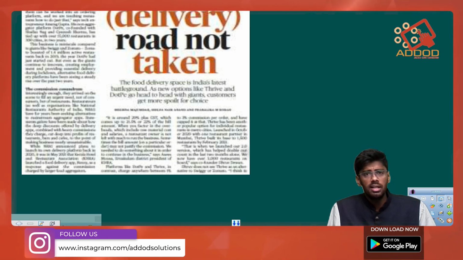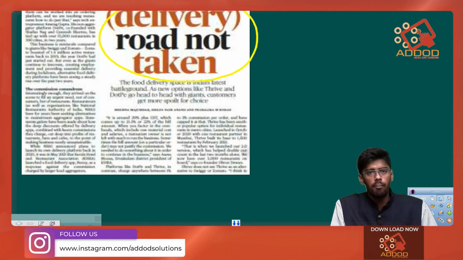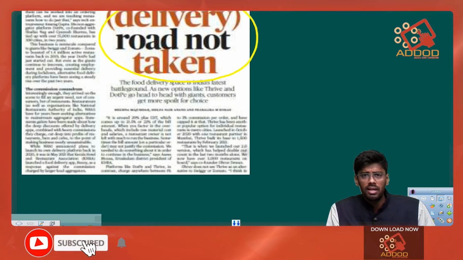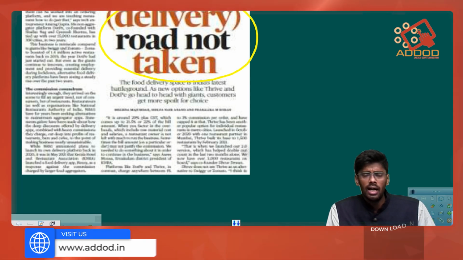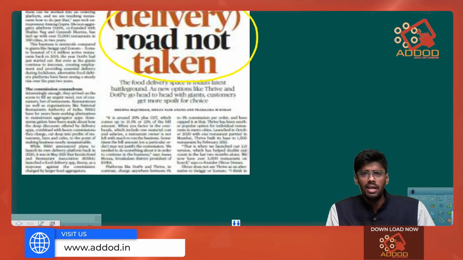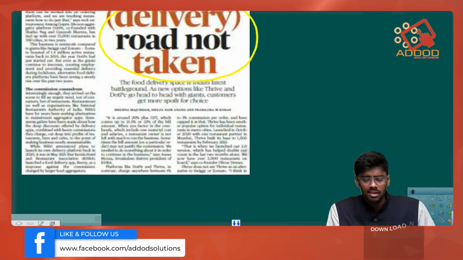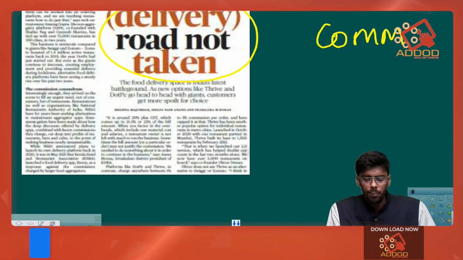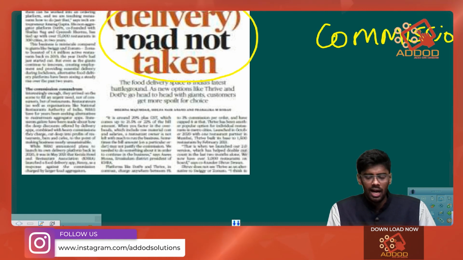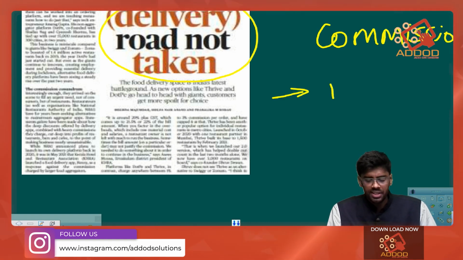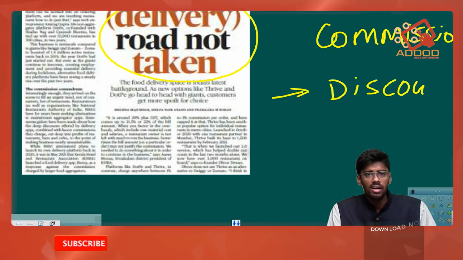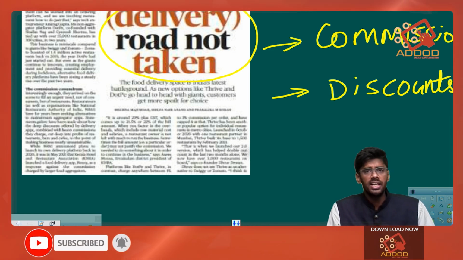Next we have an article dealing with the delivery apps. We have some important delivery apps in the country such as Zomato and Swiggy, and the restaurant owners have been alleging that these delivery apps are charging a huge percentage as commission, and they are providing huge discounts to the customers.